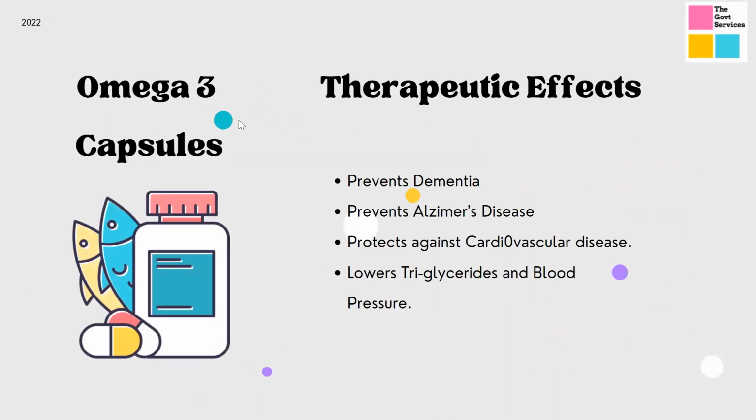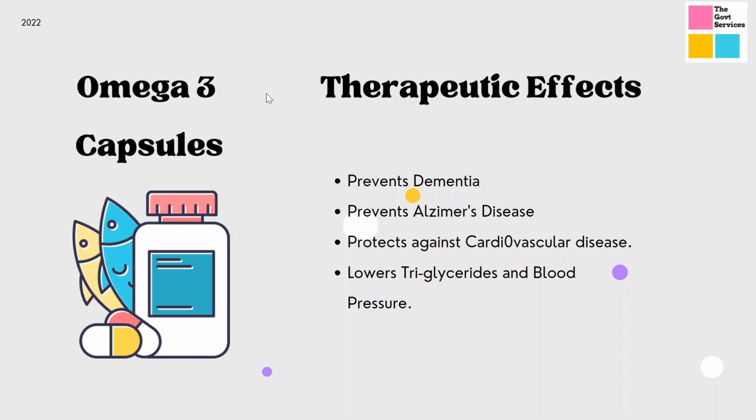So now coming to the omega 3 capsule, in case you are consuming these capsules, or if you are taking the natural source, as I said, fish or eggs, it has the following effects. It prevents dementia and it prevents Alzheimer's disease. These are serious diseases actually. Dementia and Alzheimer's, as you know, you cannot remember things, you tend to forget things. It also protects from cardiovascular diseases and lowers triglyceride and blood pressure. So these are the major benefits of omega-3 fatty acids.